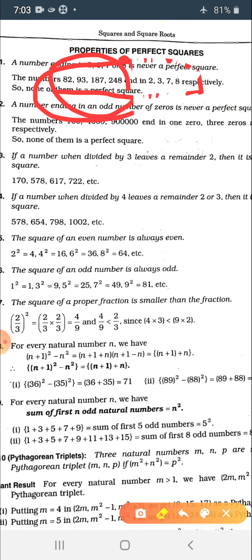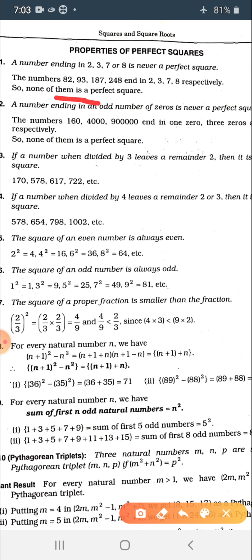If you look at these examples, you'll find that 82, 93, 87, 248, all of these numbers are ending with 2, 3, 7, and 8. So according to property number 1, these numbers will not be a perfect square because they have 2, 3, 7, or 8 at their ones place.